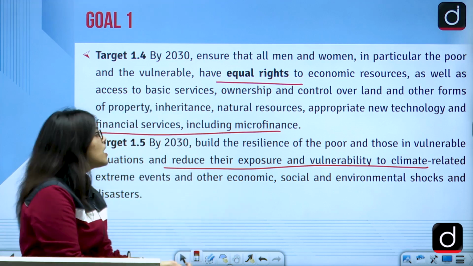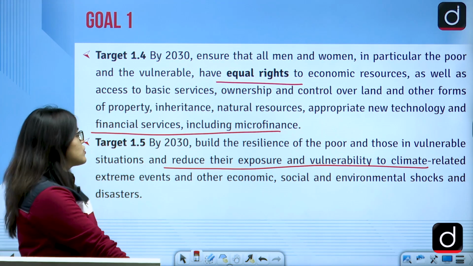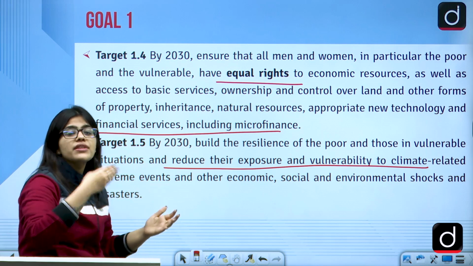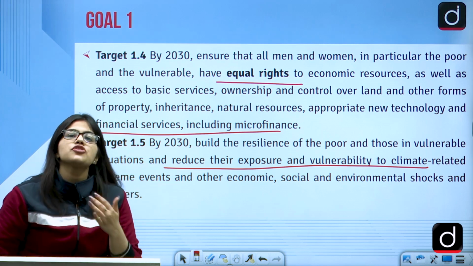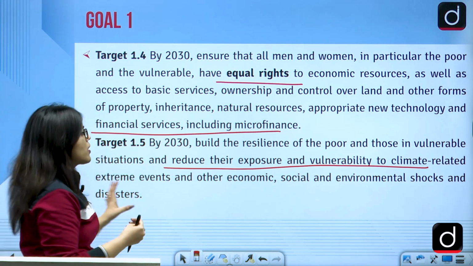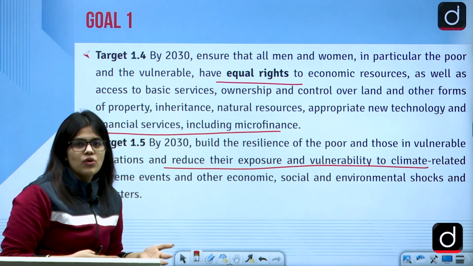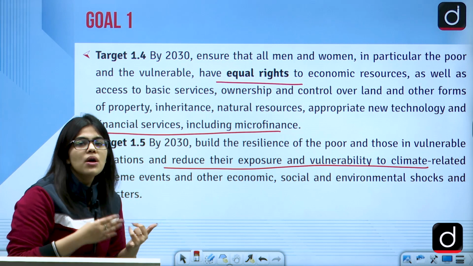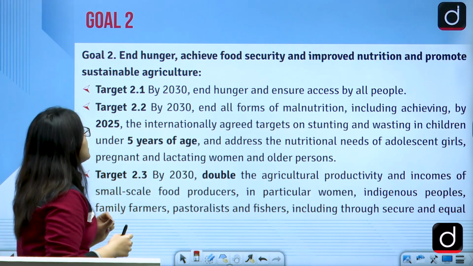You have to safeguard these kinds of people. These are climate related initiatives also, because you are poor, so definitely you will suffer from extreme climatic conditions. It can be winter or summer, but they are also talking about vulnerable situations, such as disasters. At that time also, poor people suffer a lot, so you have to protect them from disasters as well.